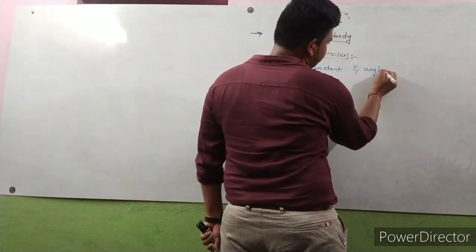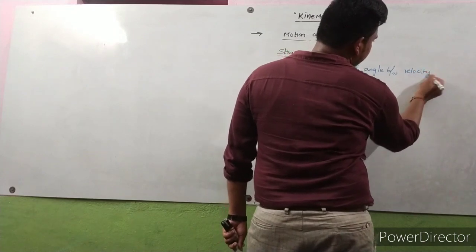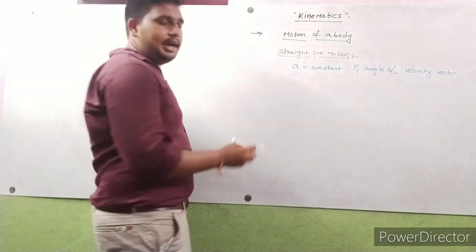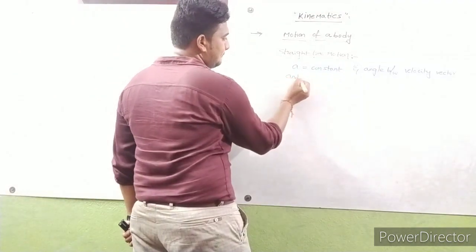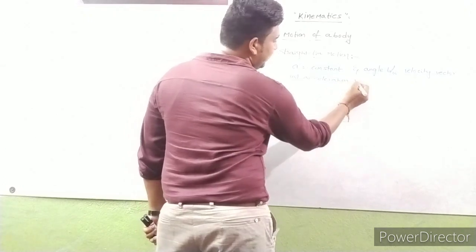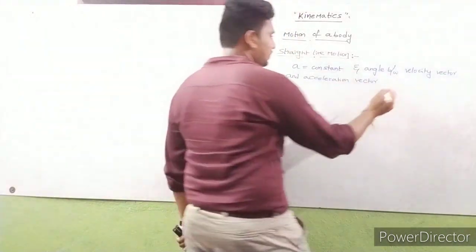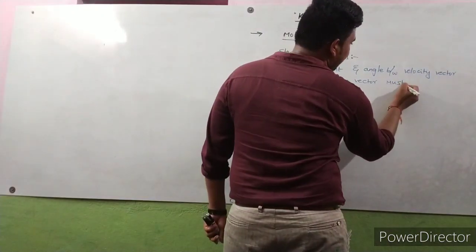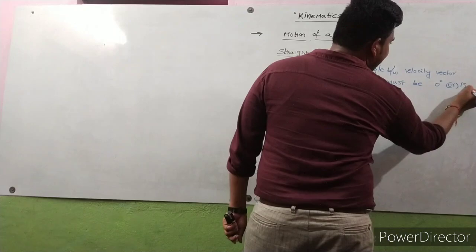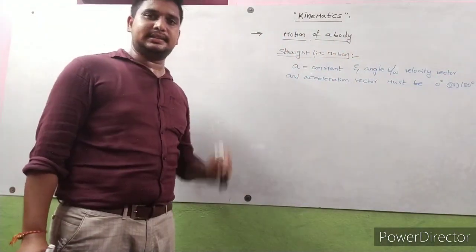the angle between the velocity vector and the acceleration vector must be 0 degrees or 180 degrees.